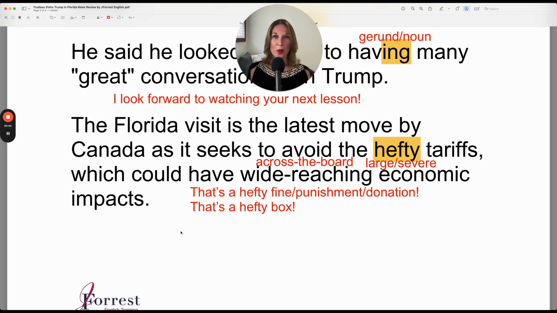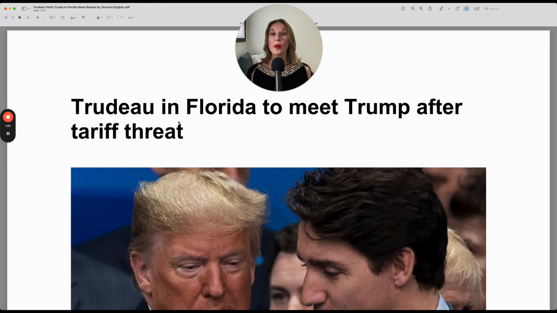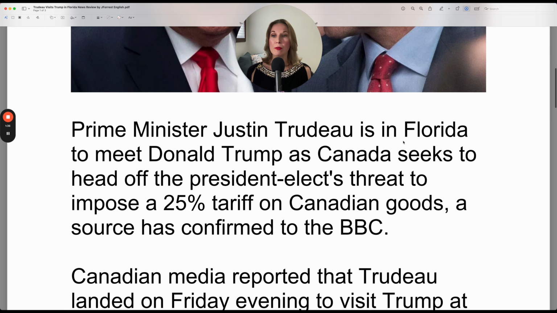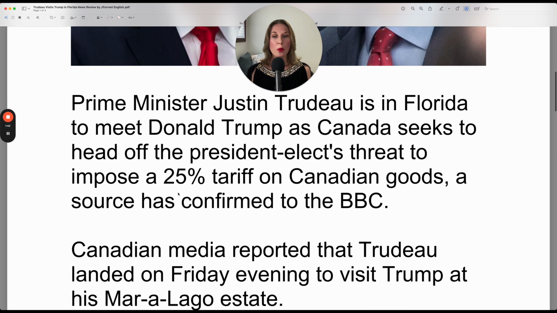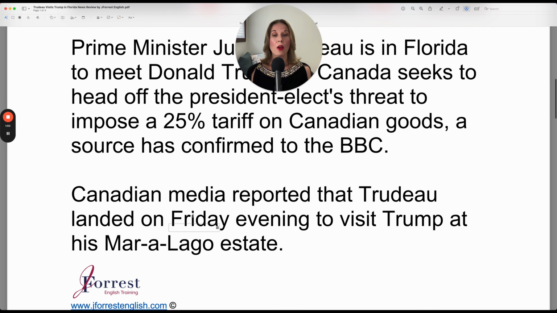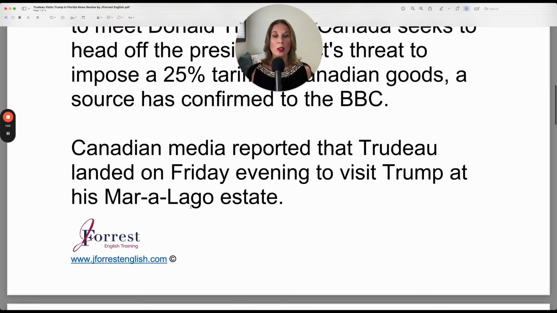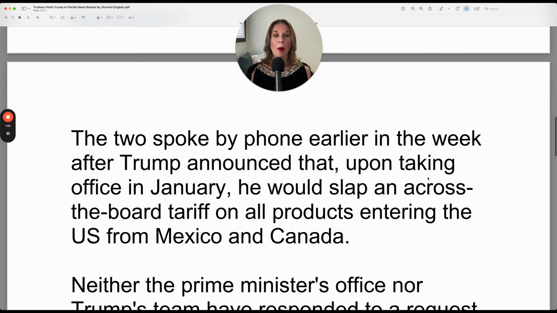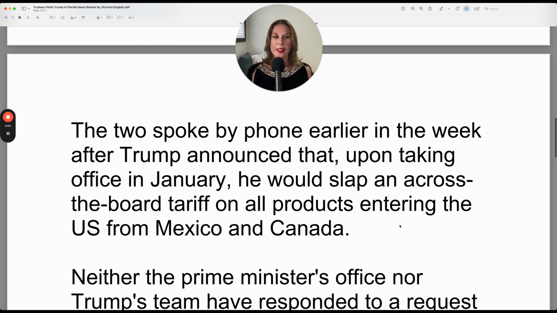So what I'll do now is I'll read the article from start to finish, and this time you can focus on my pronunciation. Trudeau in Florida to meet Trump after tariff threat. Prime Minister Justin Trudeau is in Florida to meet Donald Trump as Canada seeks to head off the president-elect's threat to impose a 25% tariff on Canadian goods, a source has confirmed to the BBC. Canadian media reported that Trudeau landed on Friday evening to visit Trump at his Mar-a-Lago estate. The two spoke by phone earlier in the week after Trump announced that, upon taking office in January, he would slap an across-the-border tariff on all products entering the U.S.